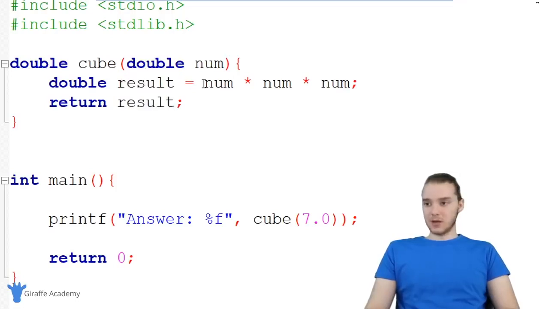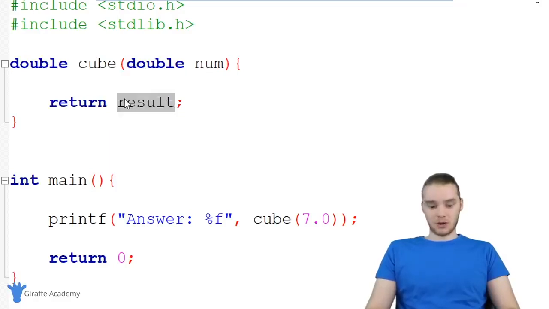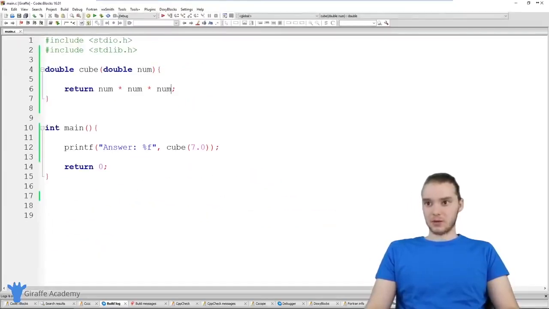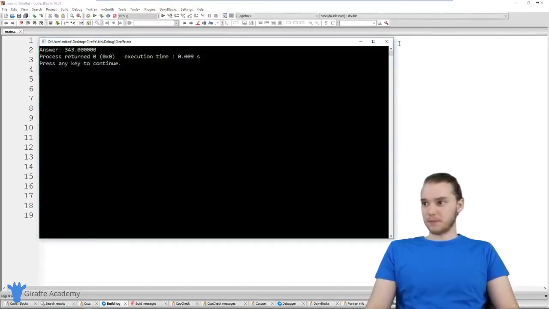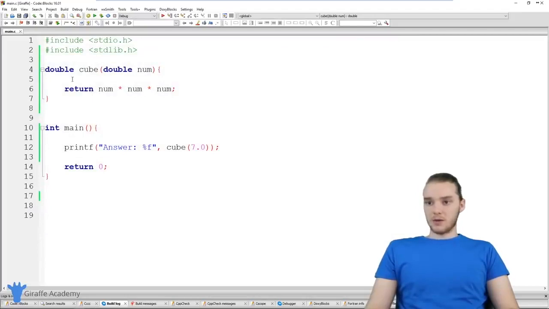And that's really cool. And actually, we can make this a lot simpler. I could get rid of this result variable, and I could just straight up return num cubed, and this is going to do the same exact thing. So we should get the same answer. Yeah. So this can be really awesome.